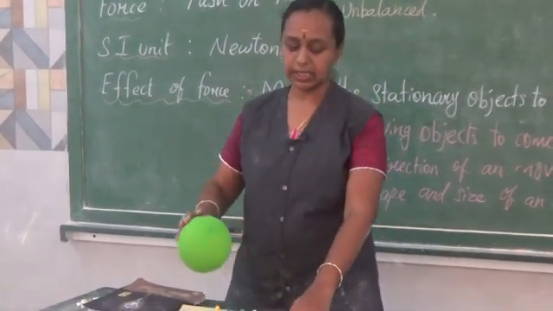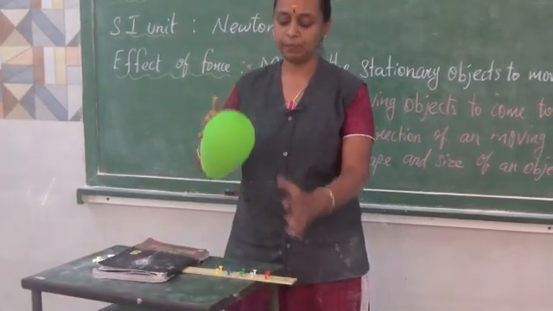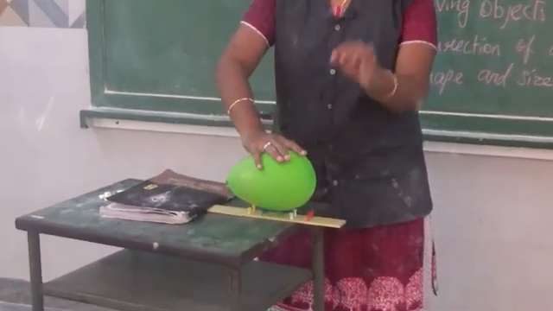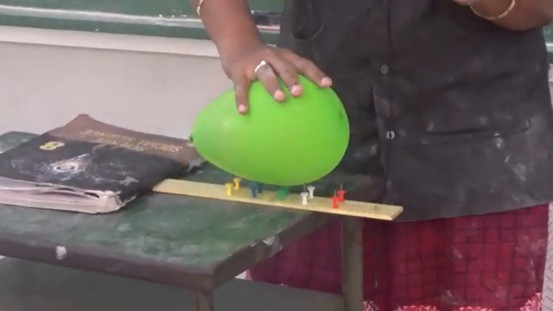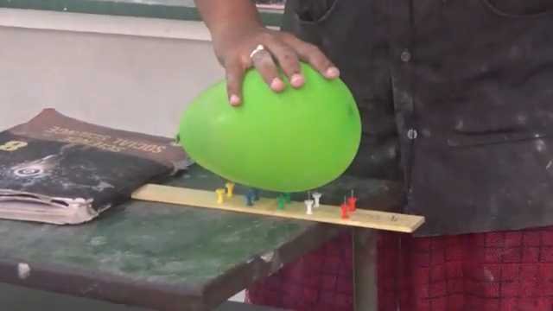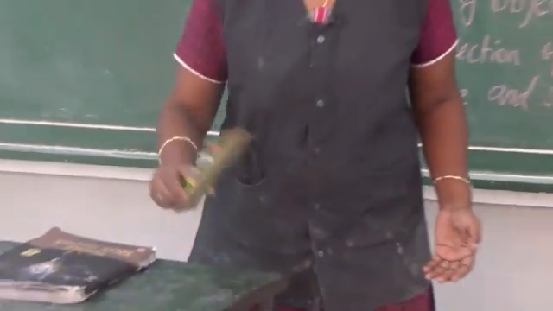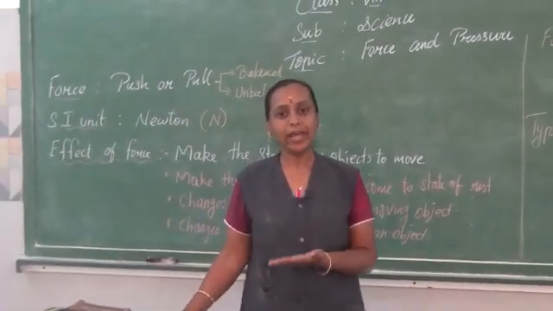But here you can see a number of pins arranged in rows and columns. Take a blown up balloon, keep it over them and keep a weight, or just give a gentle press over it, and it won't burst. So you have to see why it happens. What is happening there? Now, I have pressed very hard, so it burst.